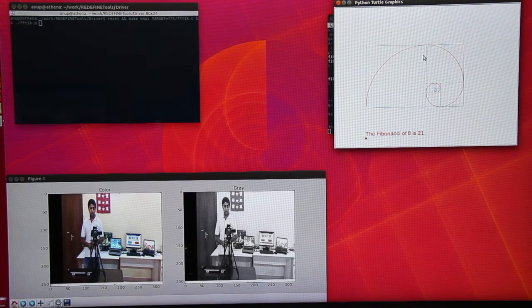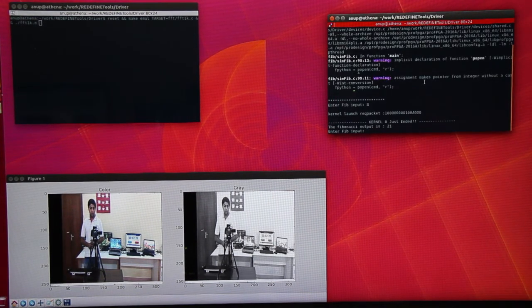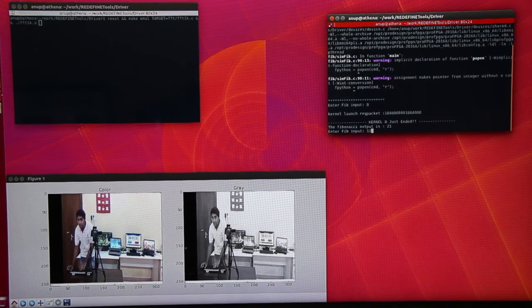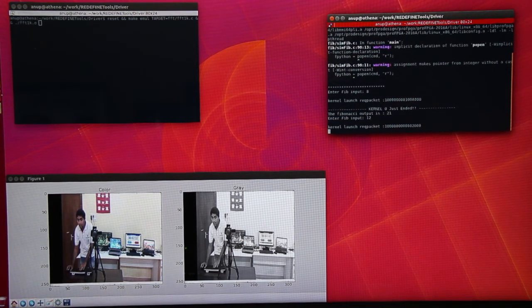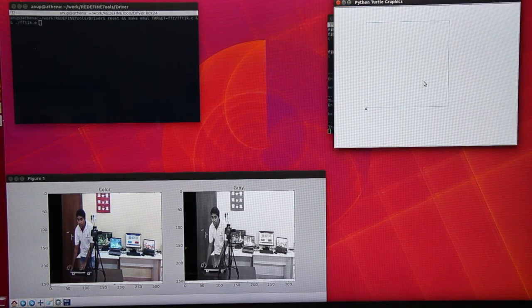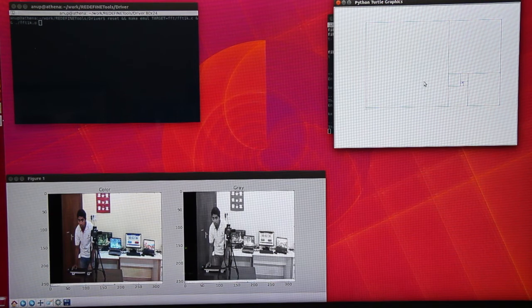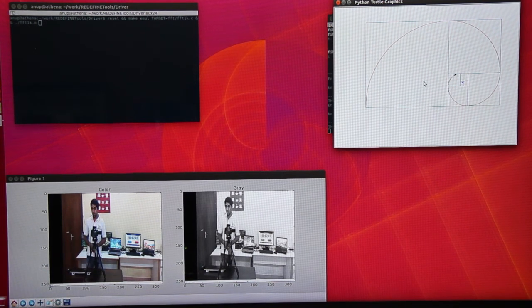Let us run the application again, and this time let us say 12 as an input. The input is transferred to Redefine. The Fibonacci of the integer is computed. The result is returned, and you can see the host drawing the Fibonacci spiral for 12.